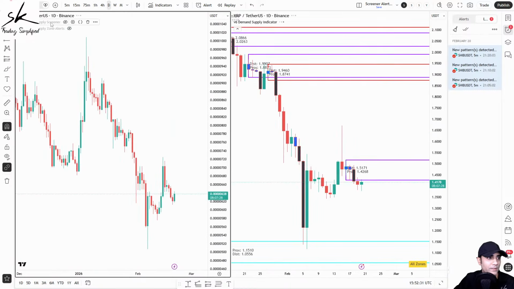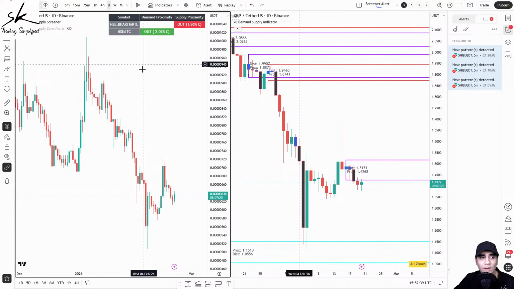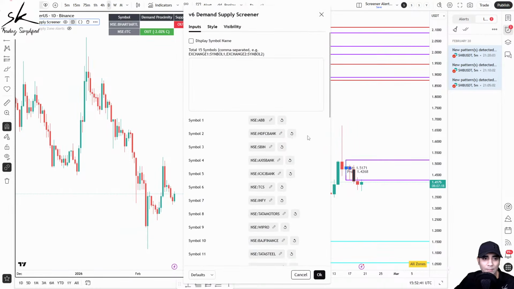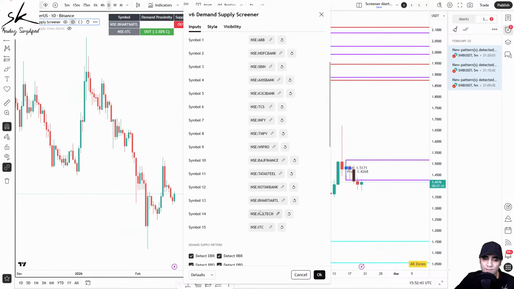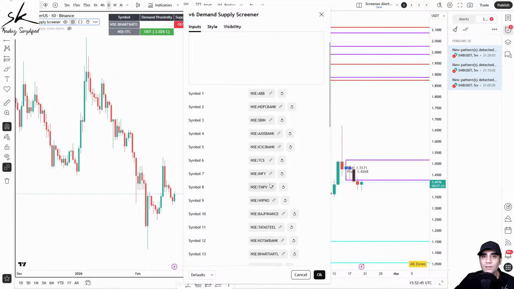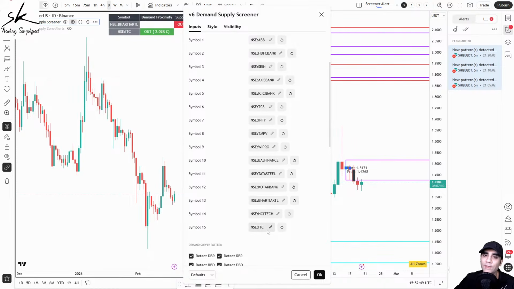Now talking about the screener. How does this screener work? First thing, for the screener to work, it is not mandatory that the market has to be live. The market can be live, the market can be closed. And what happens here is you again provide your list of symbols. Now in alerts, you can give a list of up to 20 symbols, but in the screener, you can only give a list of about 15 symbols.